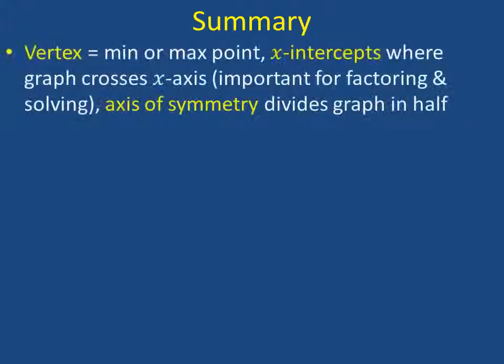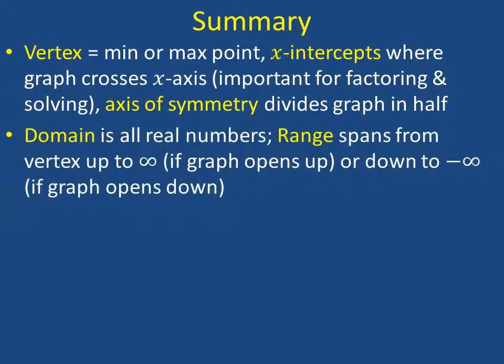So let's just summarize real quick then. The vertex is the minimum or maximum point on the parabola, right at the tip. The x-intercepts are important points where the graph crosses the x-axis. So these are going to help us to factor and solve quadratic equations. The axis of symmetry divides the graph in half. The domain of all quadratics is all real numbers. We can always put any number for x that we want. The range is going to depend on which way the graph opens. If it opens up, we're going to go from the vertex upward to positive infinity for the range. And if it opens downward, we're going to start at the vertex and go downward to negative infinity.